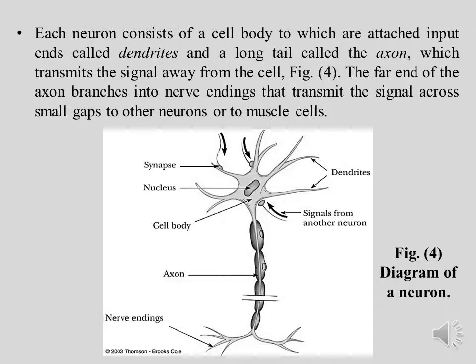Each neuron consists of a cell body to which are attached input ends called dendrites and a long tail called the axon, which transmits the signal away from the cell. See Figure 4. The far end of the axon branches into nerve endings that transmit the signal across small gaps to other neurons or to muscle cells.